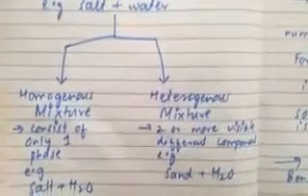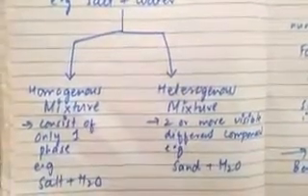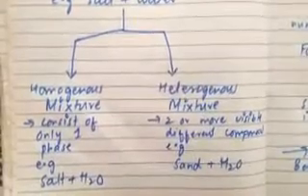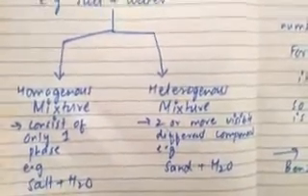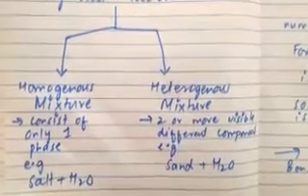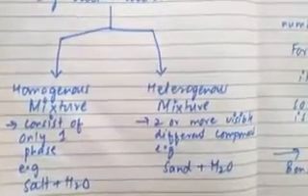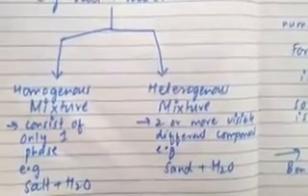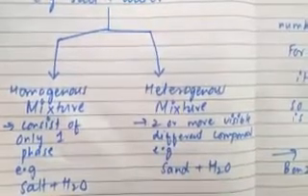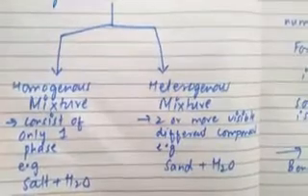When it is a homogeneous mixture, it has only one phase, meaning the compounds are equally soluble and there is no visible boundary between the two different compounds, so it consists of only one phase. For example, when salt and water are combined, they have only one phase. There is no visibility that salt is different and water is different. They combine to form a uniform composition throughout the solution, and this is an example of a homogeneous mixture.